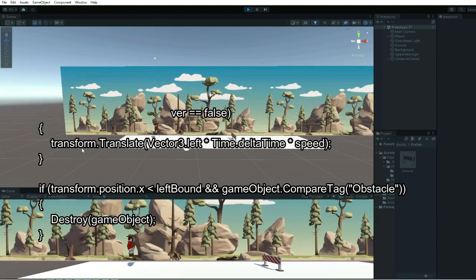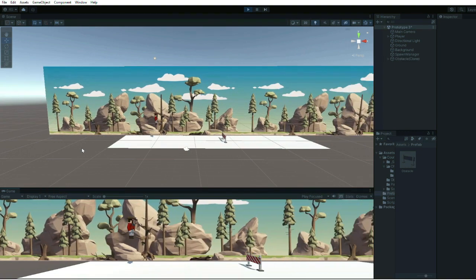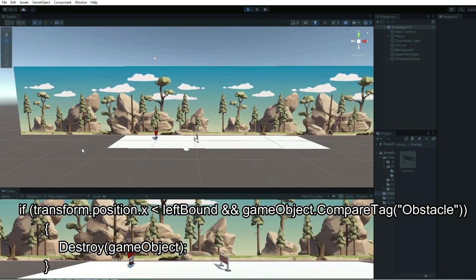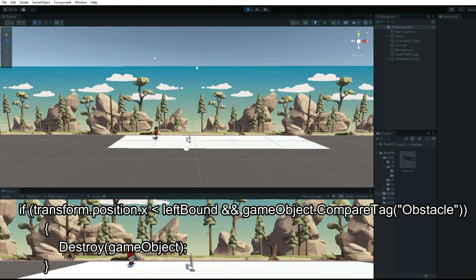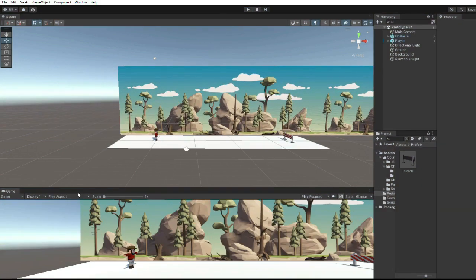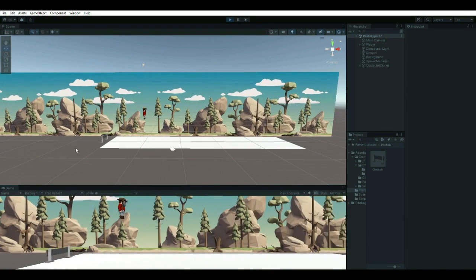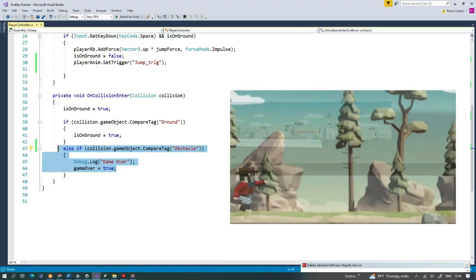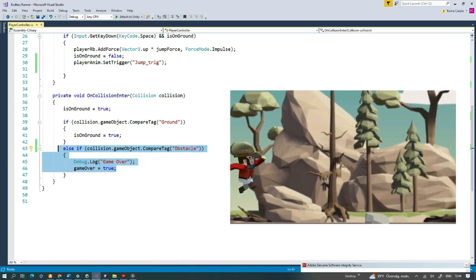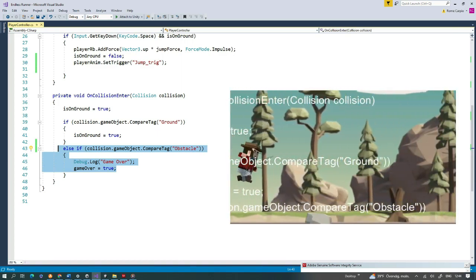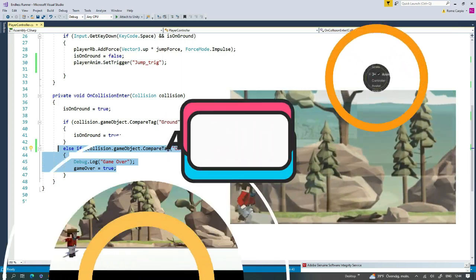I also used a compare tag to delete only the game objects I wanted to be deleted, and in this case, the obstacle prefabs and not the moving background, as both of them have the same move left script component. Under the player controller script, game over is executed once the player collides with the obstacle.